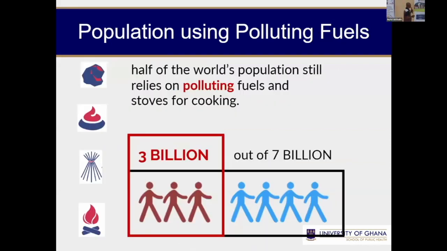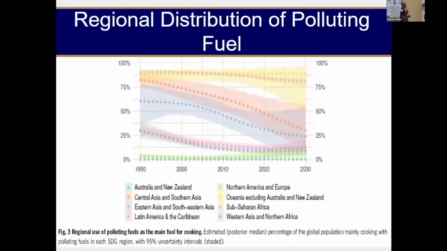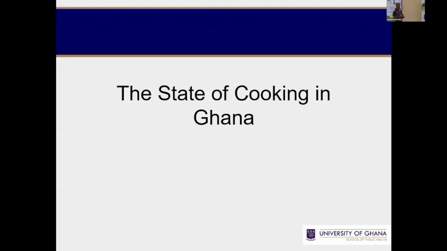We know that about 3 billion people are exposed to household use of polluting fuels, which is a very big issue. And most of them, we know, are in developing countries. The regional distribution of household polluting fuel use is very high, we know, in sub-Saharan Africa and almost all poor nations.